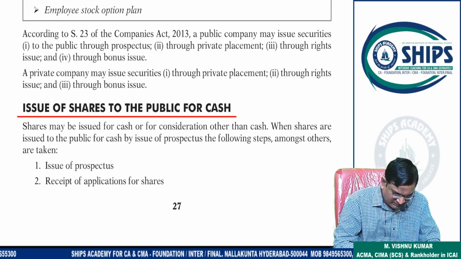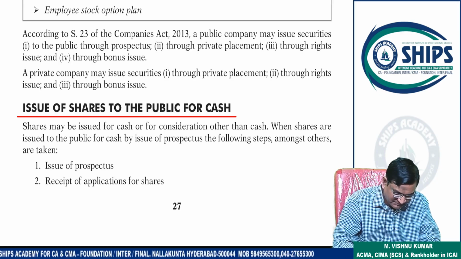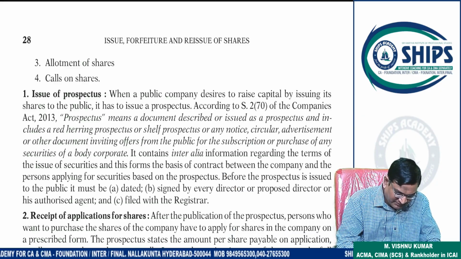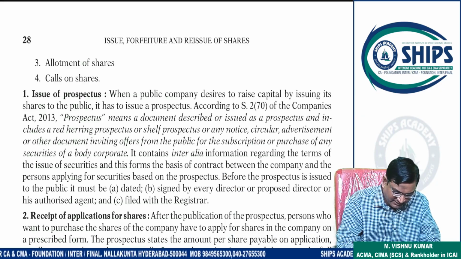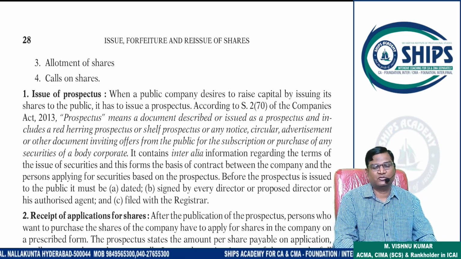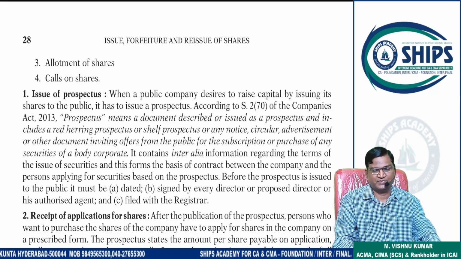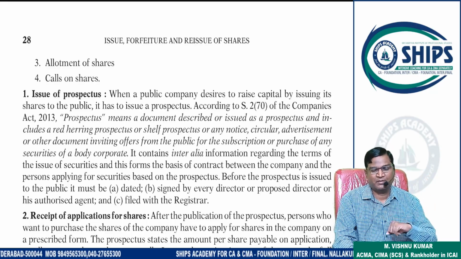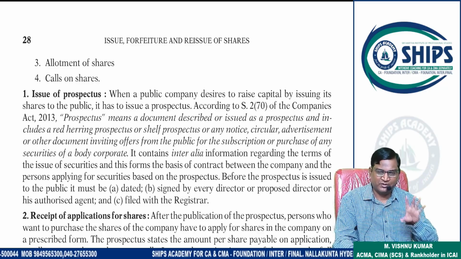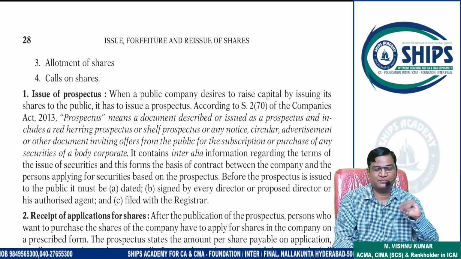First the company will issue the prospectus, the investor will see the prospectus, then applications will be received. Then if the application is selected, allotment will be done. Then the amount due on calls, that call will be made, and the amount is collected accordingly on call. So this is the sequence used. Nowadays also this can be used. But nowadays the system has changed.